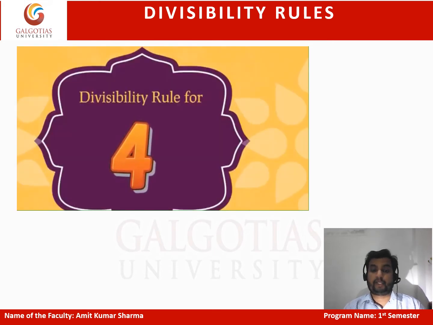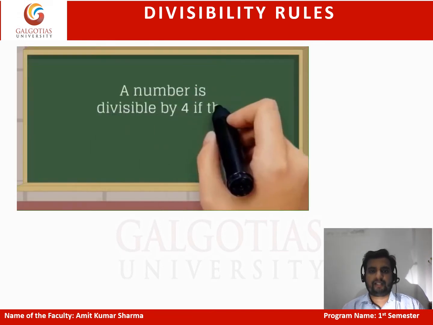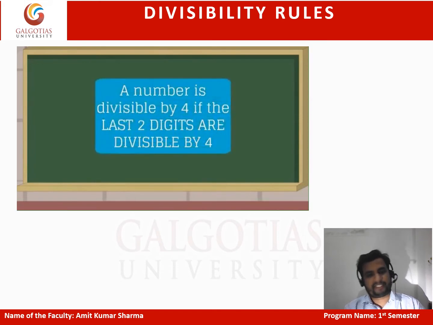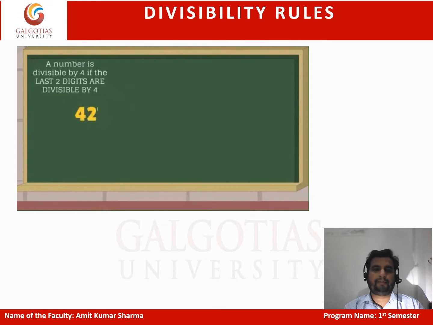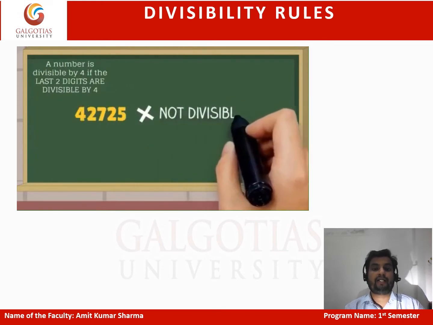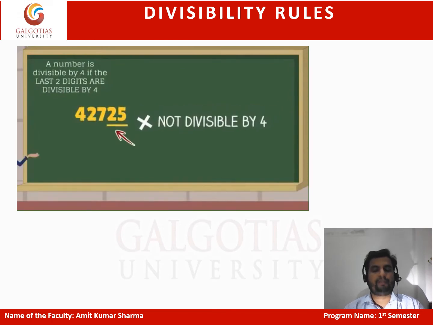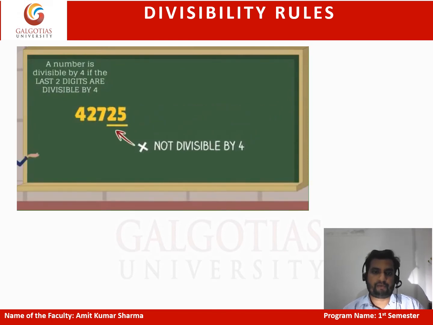Next is divisibility rule of 4. A number is divisible by 4 when the last two digits are divisible by 4. We will check only the last two digits, whether they are divisible by 4 or not. For example, if there is a number 42725, the last two digits are 25, which are not divisible by 4. So the number is not divisible by 4.